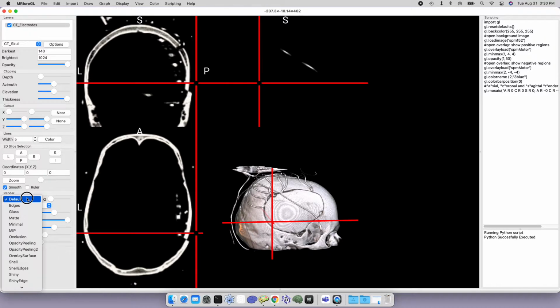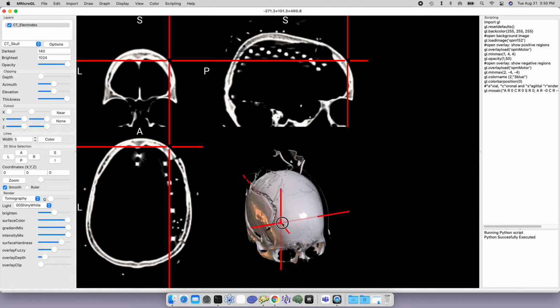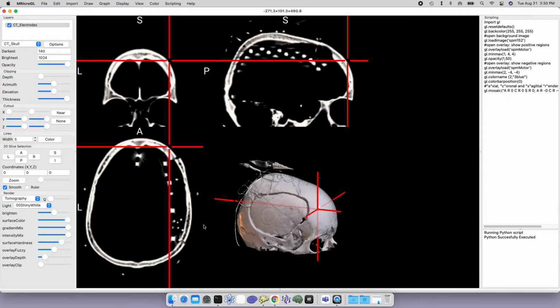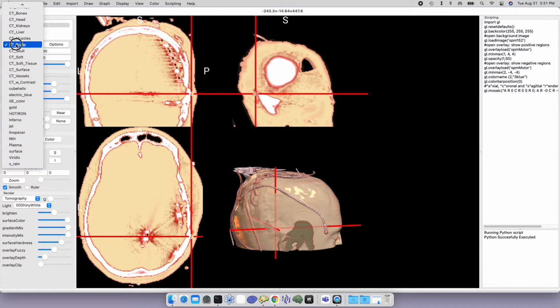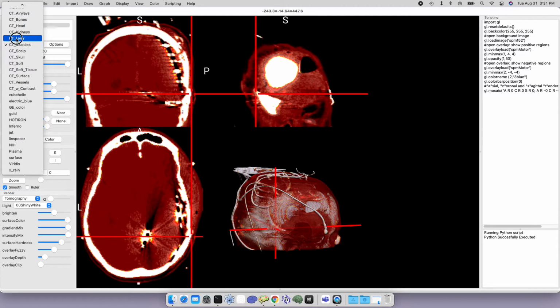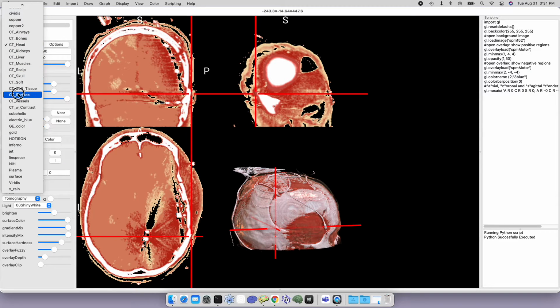If you do look at firm boundaries with CT scans, you may want to try out this tomography renderer. So this is underneath shaders. You have a render button, and right now it starts with the default renderer. The default renderer is a good general purpose renderer, but for CT scans, where we do computerized axial tomography, for a lot of the hard surfaces we get a really nice smooth looking surface if we choose the tomography renderer. So it tends to create a very nice looking surface. For most of these color maps that we might want to use with CT scans, the tomography renderer works really well and gives us a nice idea of that boundary.